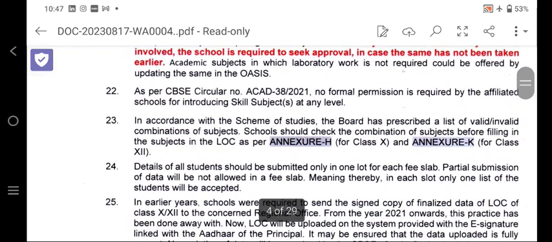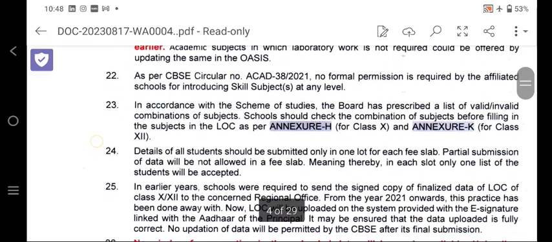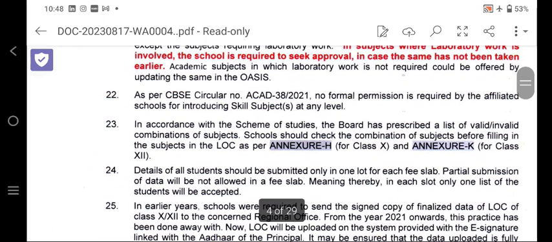Number 22. As per the CBSE circular, no formal permission is required by the affiliated school for introducing a skill subject at any level. This is very important, because so many schools and principals are asking me whether we can take approval regarding the skill subject or not. No, it is not needed. No formal permission is required.